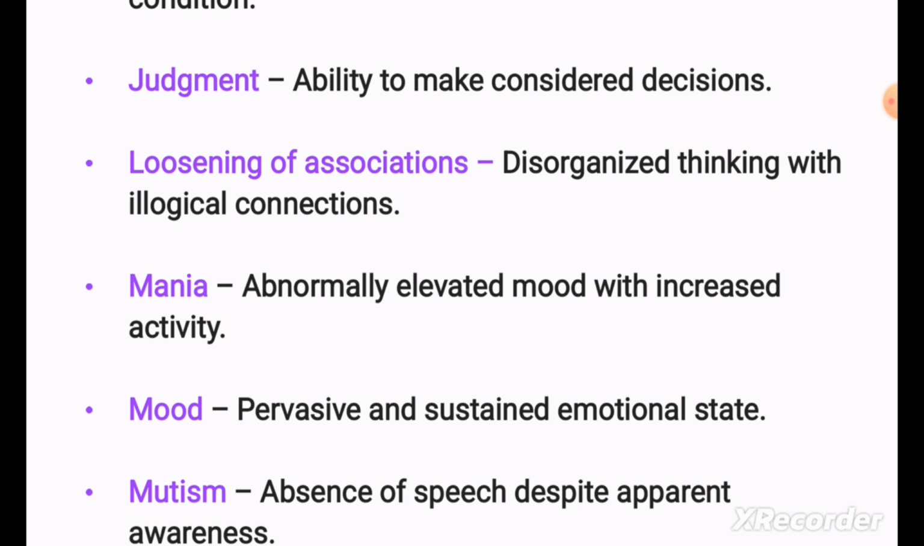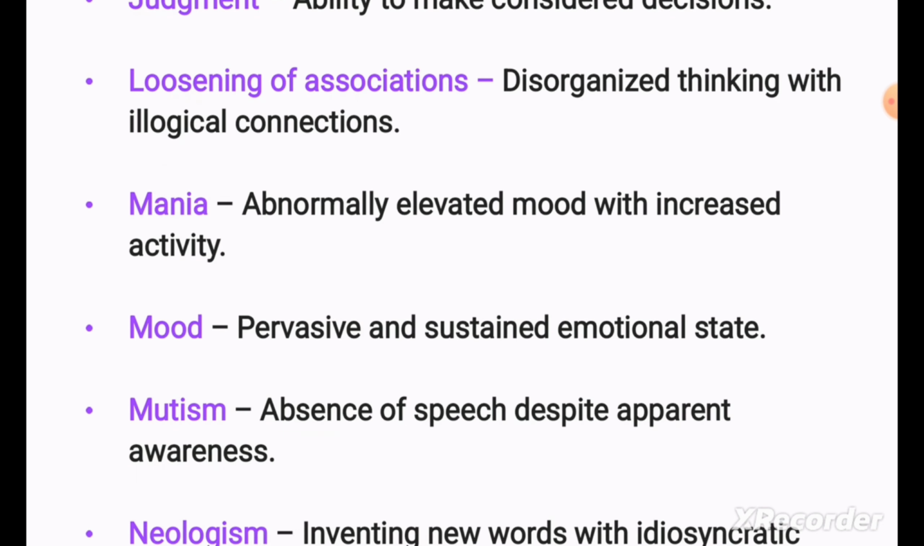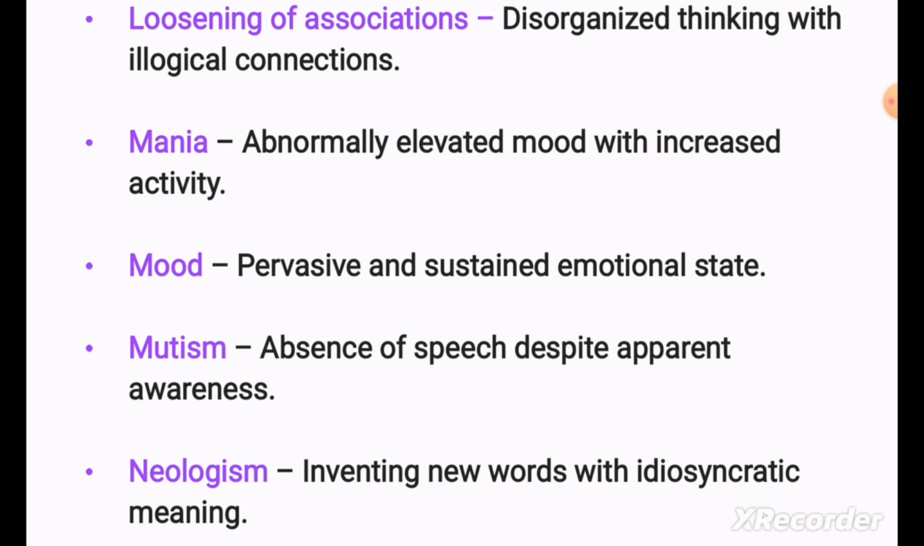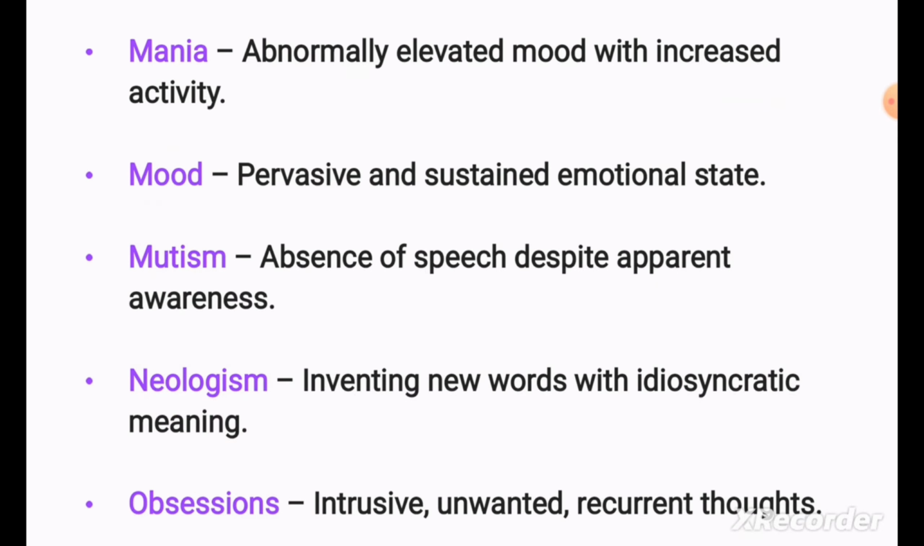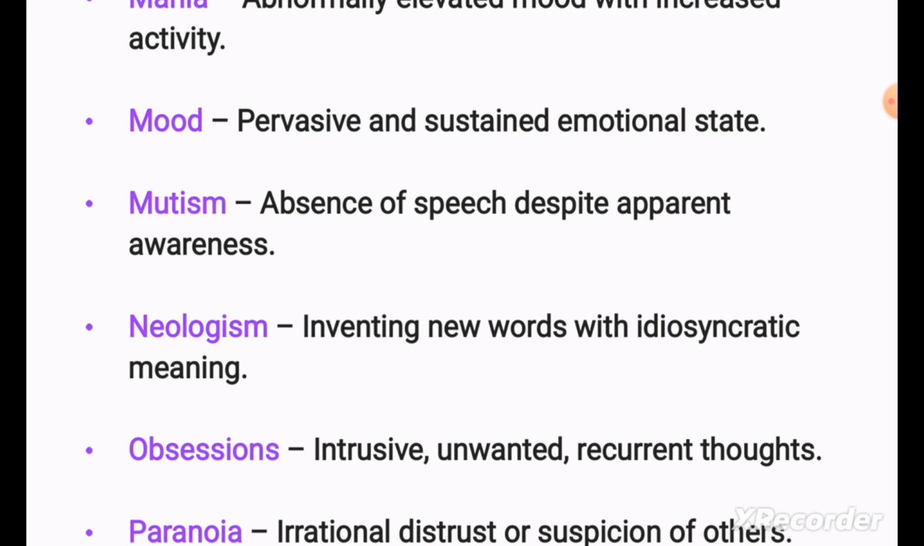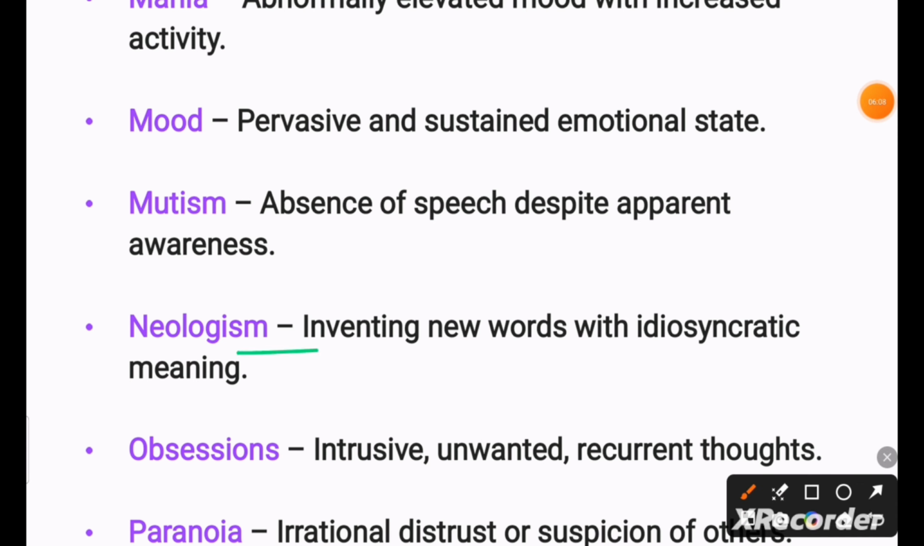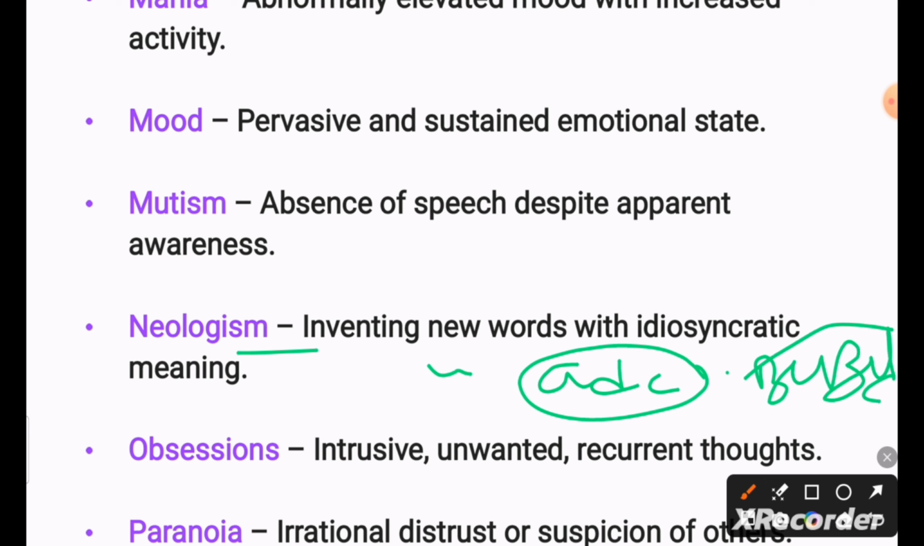Mania, abnormally elevated mood with increased activity. Mood, pervasive and sustained emotional state. Mutism, absence of speech despite apparent awareness. Neologism, inventing new words with idiosyncratic meanings. Neologism means a person will make new words, but these words have no meaning. Like A, D, C, they will make B, C, B, C, C, D. They will make these new words, but in reality there is no meaning to them.